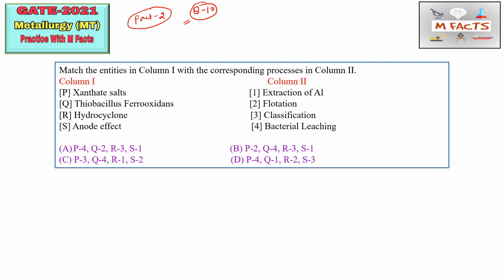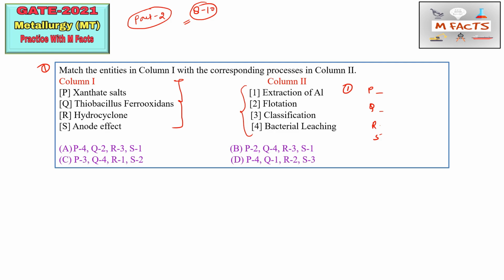This first matching is related to the extractive metallurgy part. Column one shows some entity names, and column two shows the corresponding process names. We need to match these things. For matching type of questions you need to write P, Q, R, S like that. This is question number one for this video.